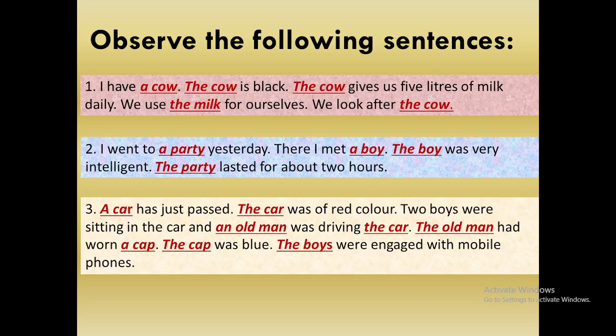The boys were engaged with mobile phones. Now you can see the boys. This word has been used in the second sentence. Look at the second sentence. Two boys were sitting in the car. We have already mentioned the noun boys. That's why it's not new to the sentence. That's why the use of the definite article. Moving on to the next example.